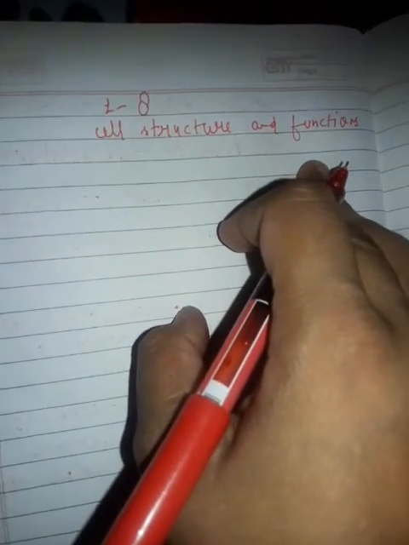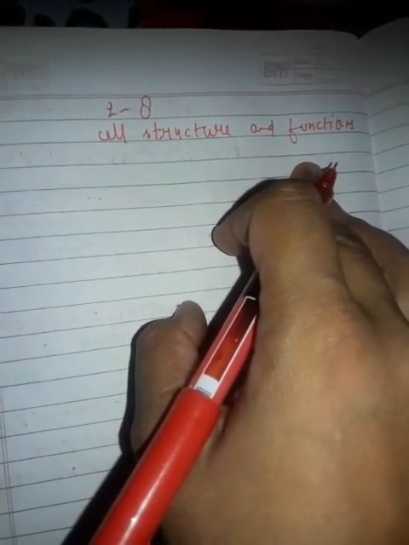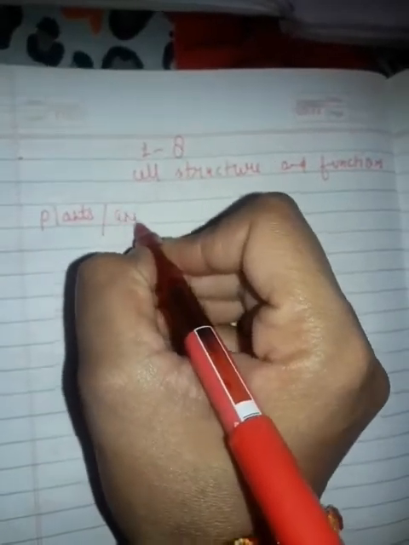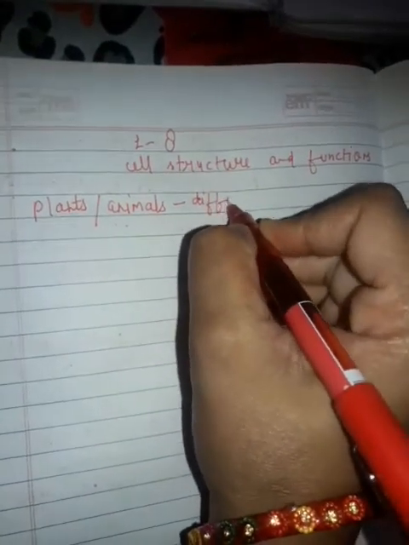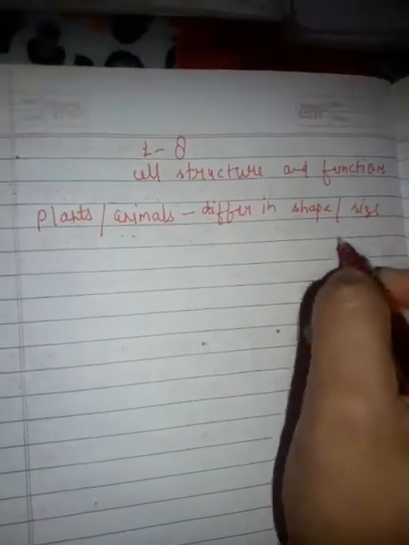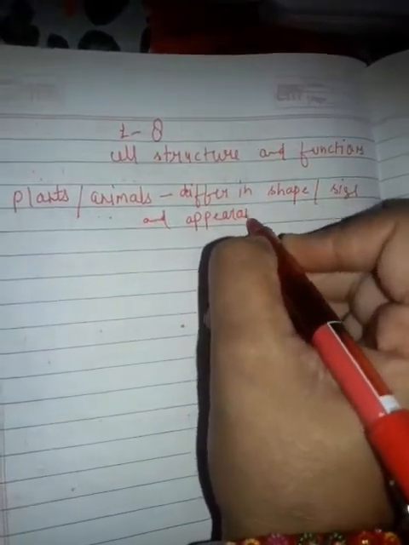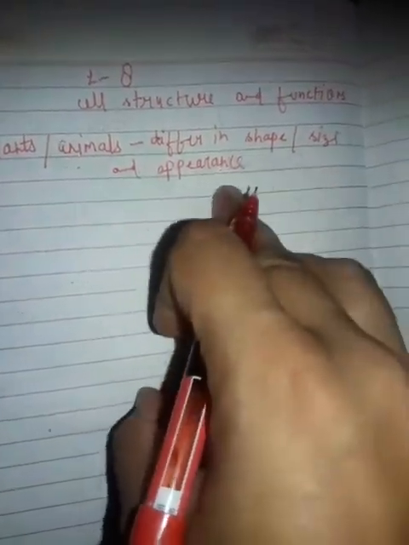See the vast variety of organisms present around you. Different types of organisms are present around you, and these organisms, whether plants or animals, differ in shape, size and appearance.